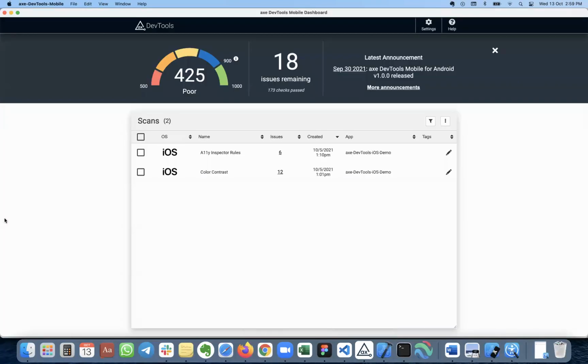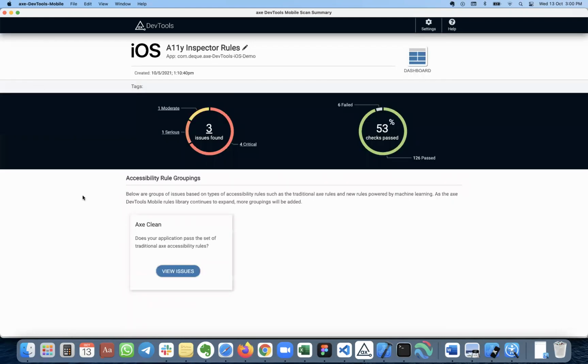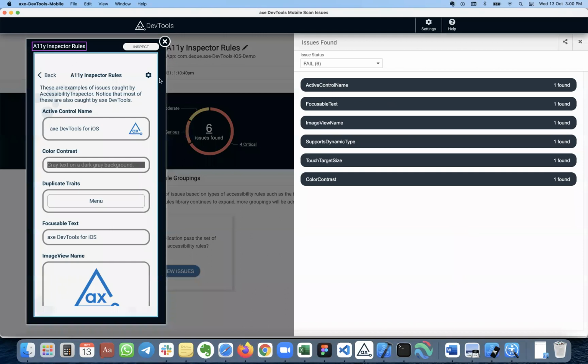I'll start with the dashboard first so that you're familiar with how to see the results. This is my dashboard right now, and I have two screens here which are checked for accessibility. As you see, this is a screen name, color contrast. For example, I have 12 issues here, and on Accessibility Inspector rules, I have 6 issues. Let me click on that, and as you see the view, it actually shows you the screen appearance here. You are seeing the screenshot of the view that is tested for accessibility.